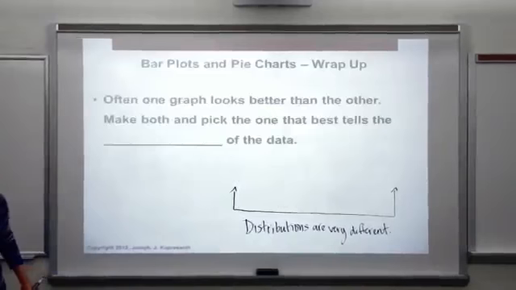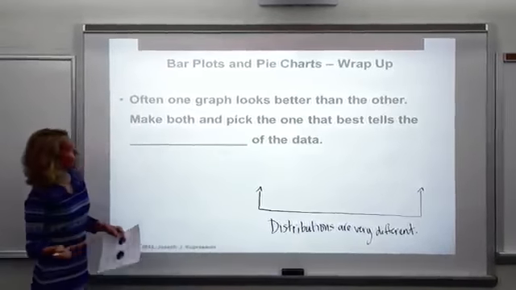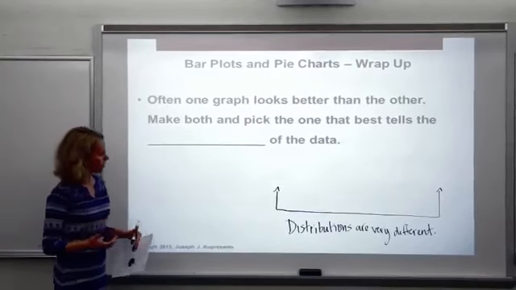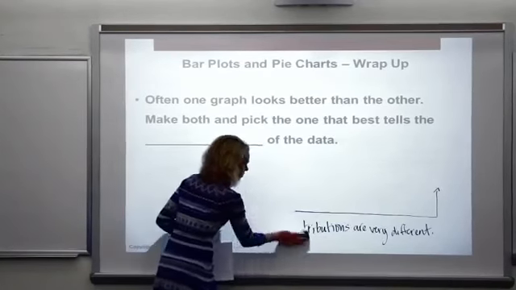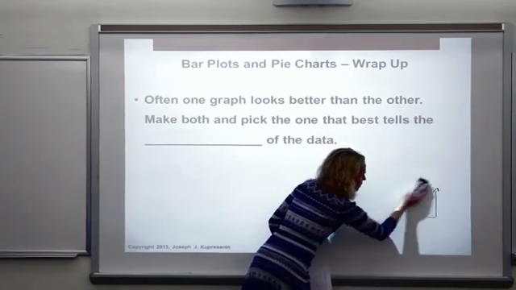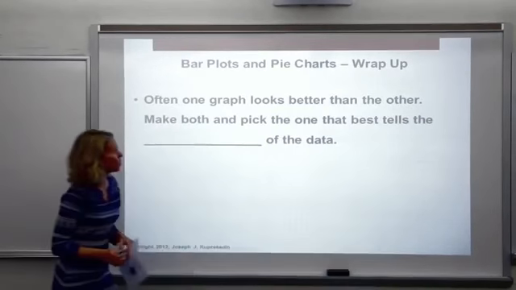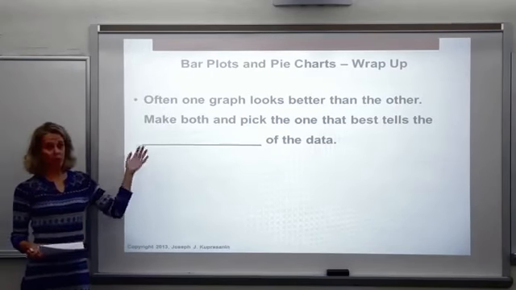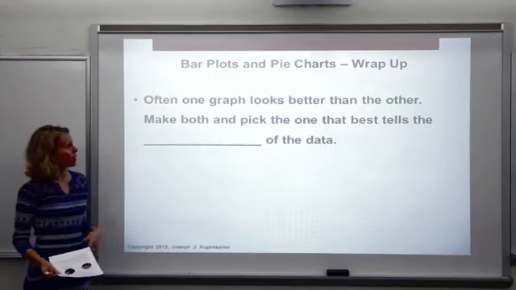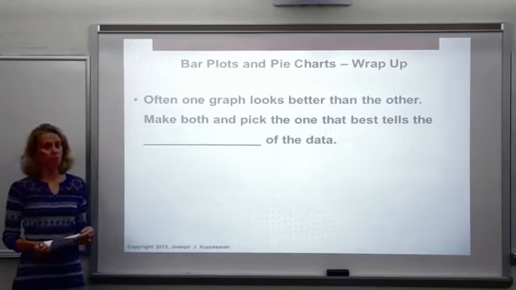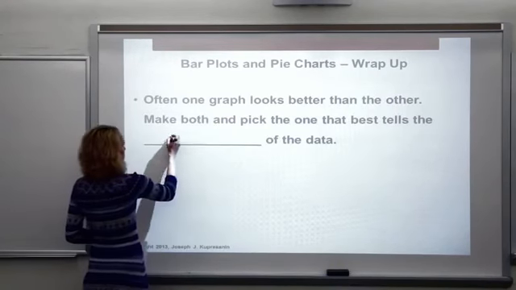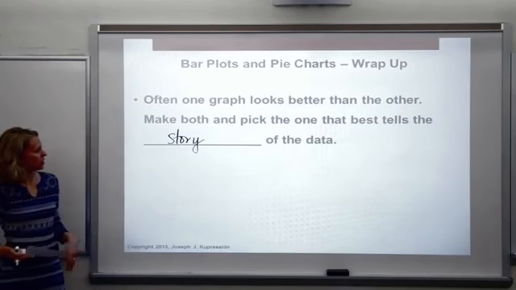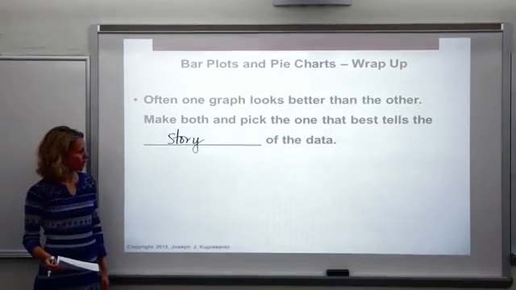Okay, to wrap this up, what do you make? Do you make a bar plot or a pie chart, depending on what kind of data you have? If you have categorical data, you can create either one, but you'll find that sometimes one graph ends up looking better than the other. So a lot of times we'll make both of them, make a pie chart and a bar plot, and pick the one that tells the best story of the data. That one pie chart with several categories was just too busy. In that case, a bar plot would have been better.